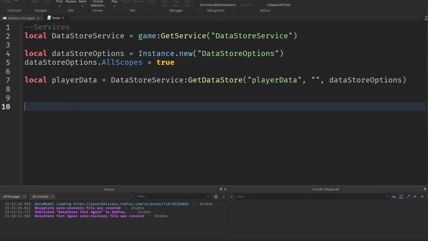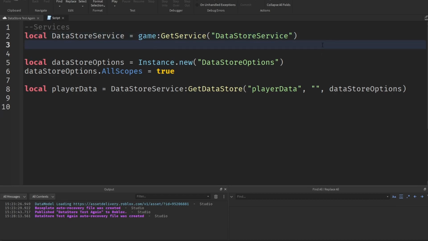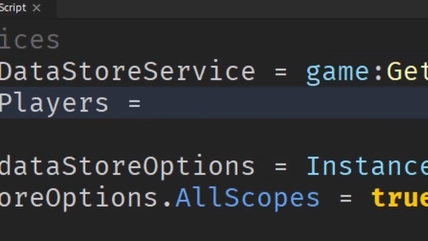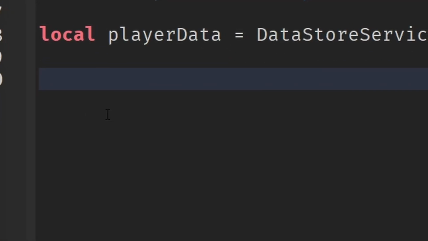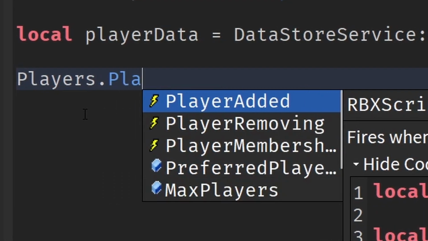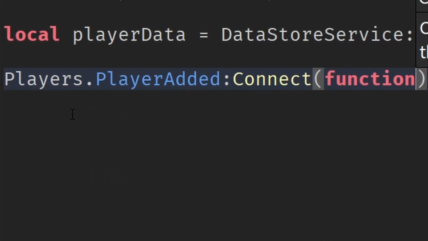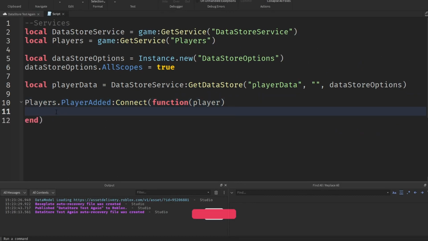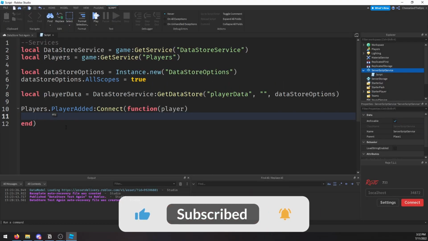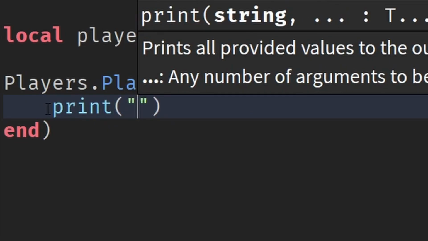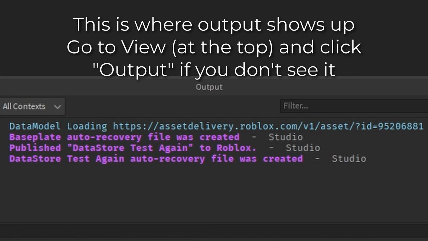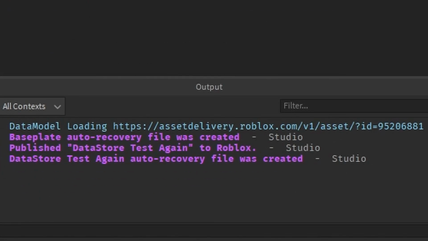Then let's just do a pretty simple example. Let's say local Players equals game:GetService("Players"), and then we'll do a simple PlayerAdded event. So Players.PlayerAdded:Connect(function, and then get the player that joins the game. I'm not sure if this is still an issue, but you had to join an actual game for this to work. If this doesn't work, try putting in a print here, just say print test and see if you're getting any output. If you are, then it is firing when the player joins.